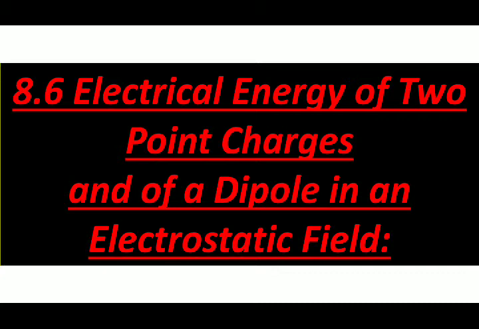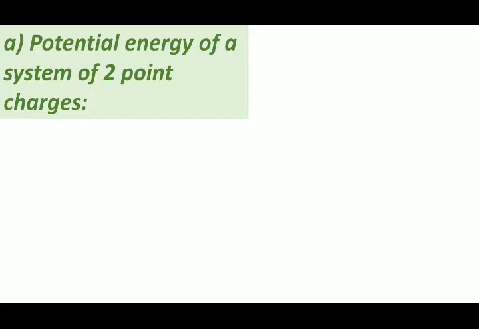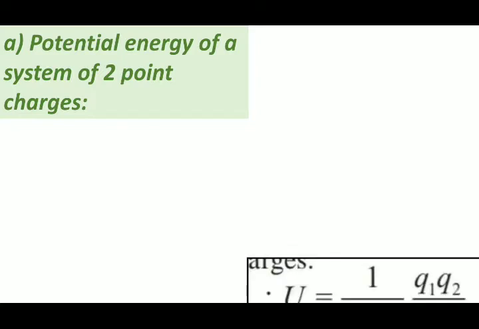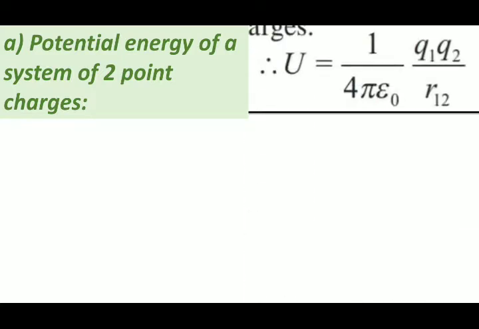Here we have 5 subtopics, and in the previous video lecture I explained and derived an expression for only 2 subtopics. That was the potential energy of a system of 2-point charges, where the formula was U is equal to 1 upon 4 pi epsilon naught Q1 Q2 upon R12.